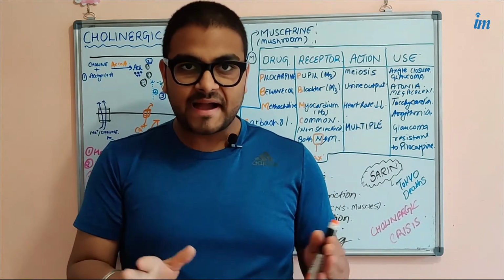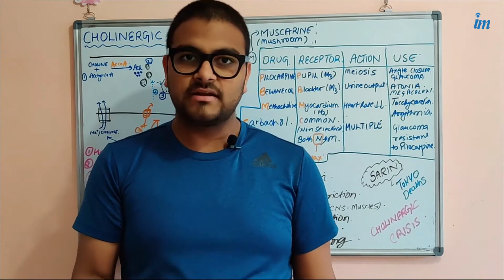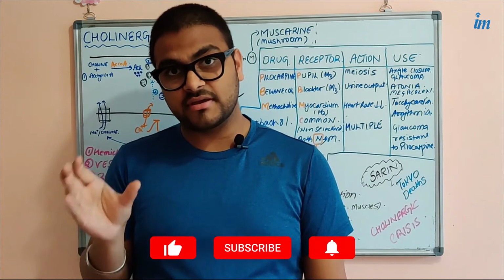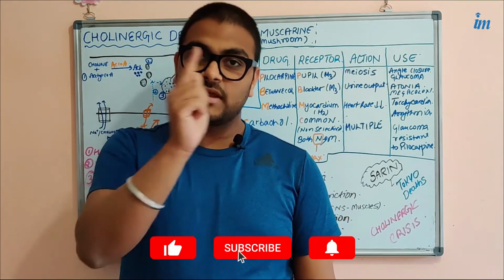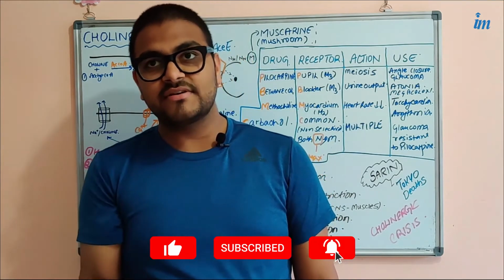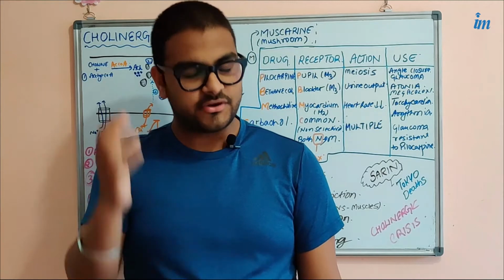So the drug's action basically depends on what type of receptor it is acting on. The group is cholinergic drugs, but if the drug is acting on M3 receptors, it will produce pupillary constriction. If it is acting on M2 receptor, it will produce bradycardia or decreased heart rate.